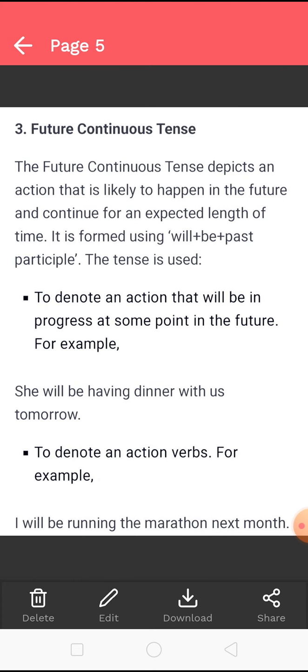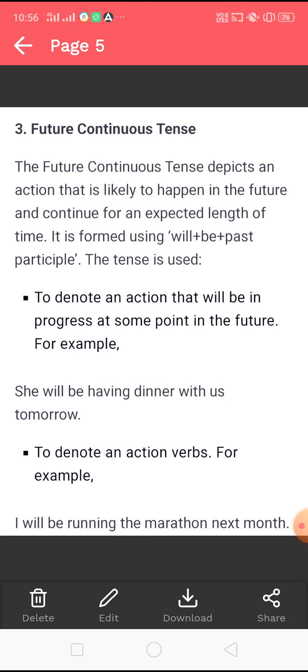Let's come to the third form, future continuous tense. The example of the last one we will discuss later. The future continuous tense depicts an action that is likely to happen in the future and continue for an expected length of time. It is formed using will plus be plus participle. The tense is used to denote an action that will be in progress, right? Means in the continuity at some point in the future.